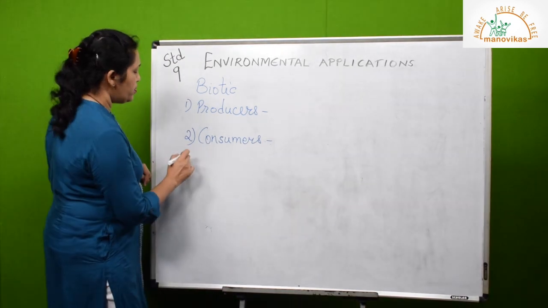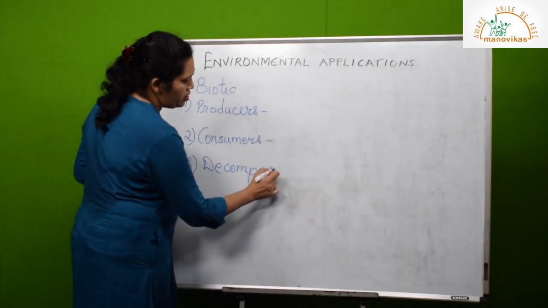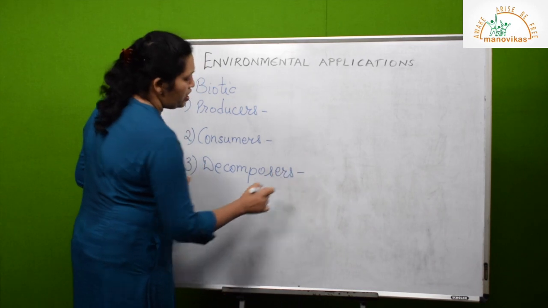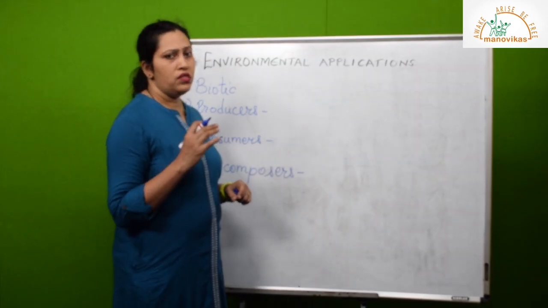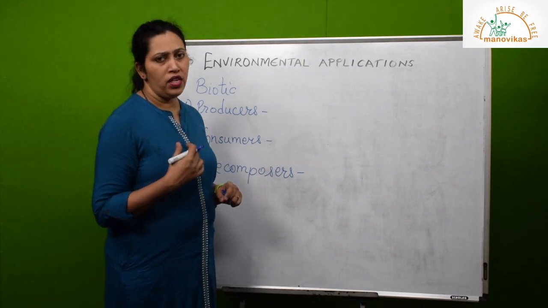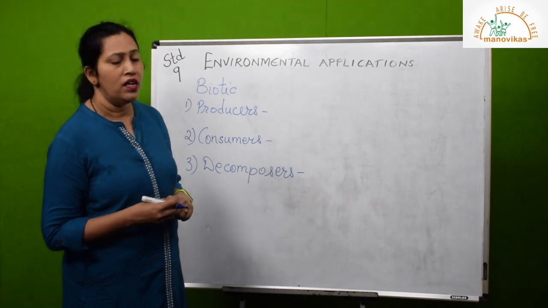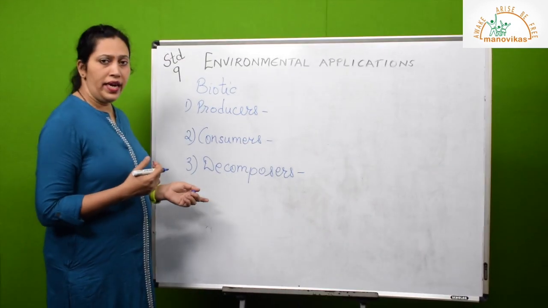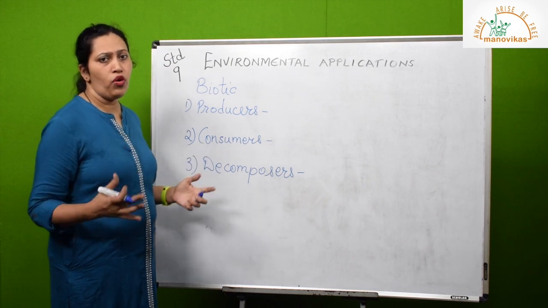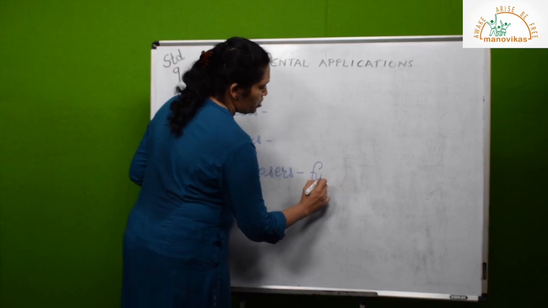Now the third we have is decomposers. When any plant or animal dies, then the decomposers have a role to play. They change the organic matter from our body into simple substances like carbon, hydrogen, oxygen. In this way, they keep the environment clean. If they were not there, there would be heaps of dead bodies lying here. Examples are fungi and bacteria.